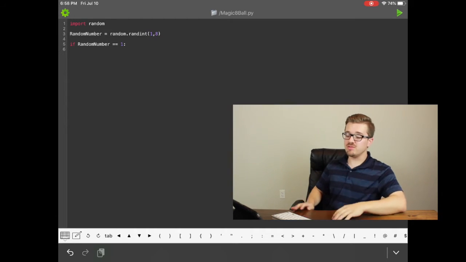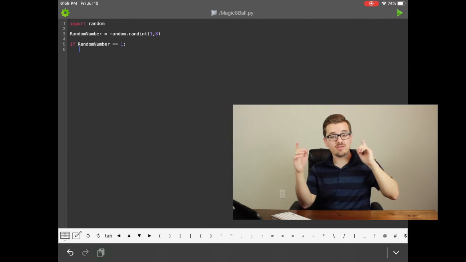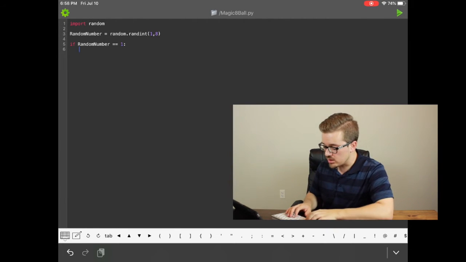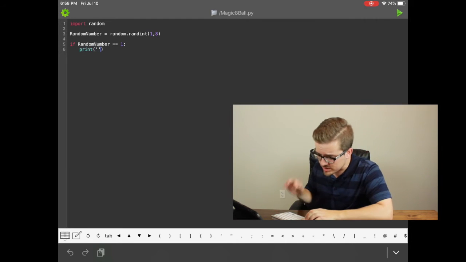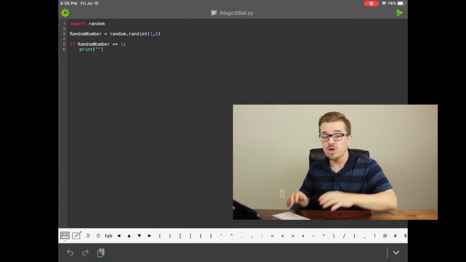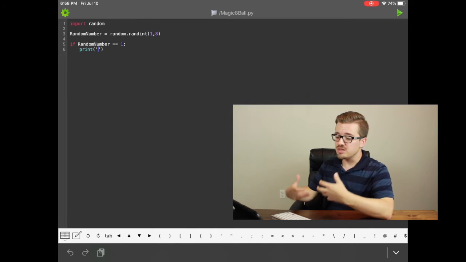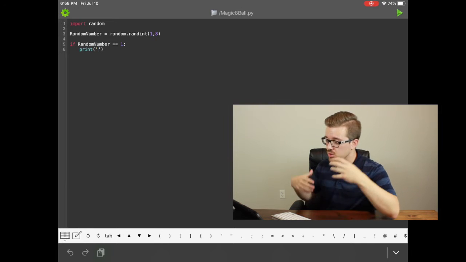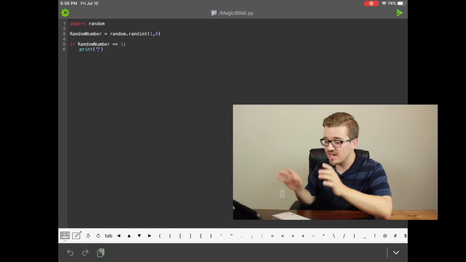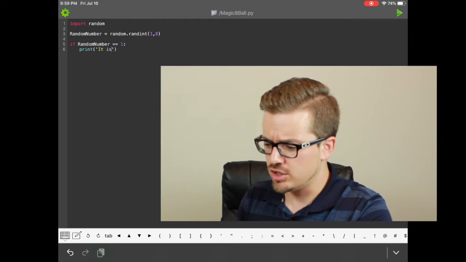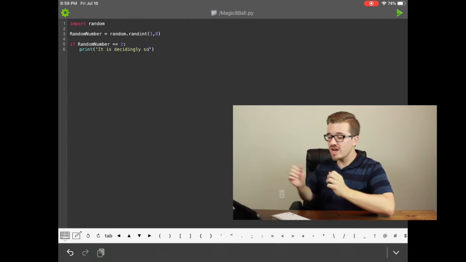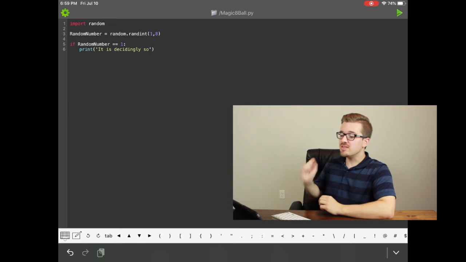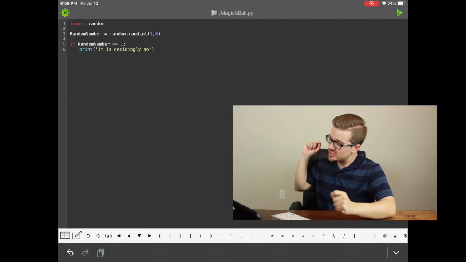So what I'm going to write here is going to be very similar to what we saw in our video on variables. So essentially what I'll do is I'll write the word print, I'll have opening and closing parentheses, I'll do 2 single quotes, and now anything that I put within these 2 single quotes is going to be the message that's displayed on screen. So in very typical Magic 8-Ball fashion, I'm going to write, "It is decidedly so." So now, reading this if statement from left to right, it says, if our random number variable equals 1, then display the message, "It is decidedly so."